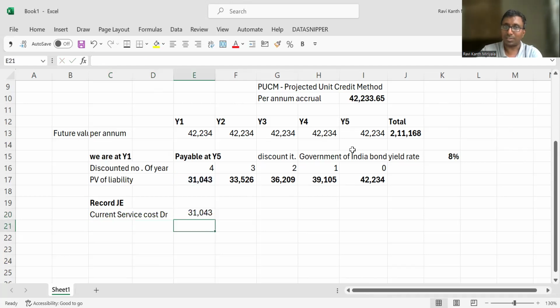How much is the current service cost? 31,000. To what, sir? To provision for gratuity. How much? Obviously, same number will come. Excellent. Same thing is going to be recorded all the years.